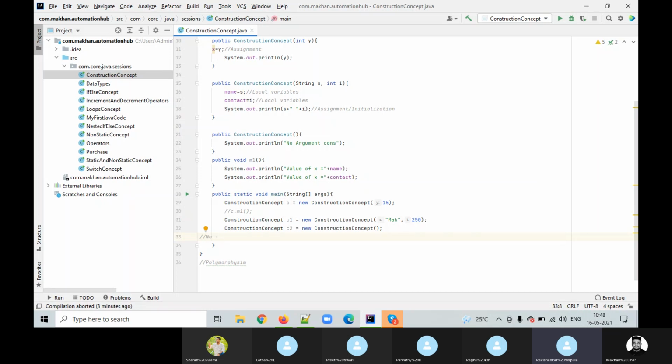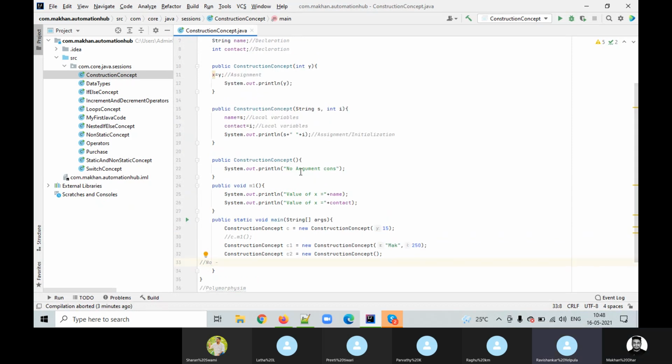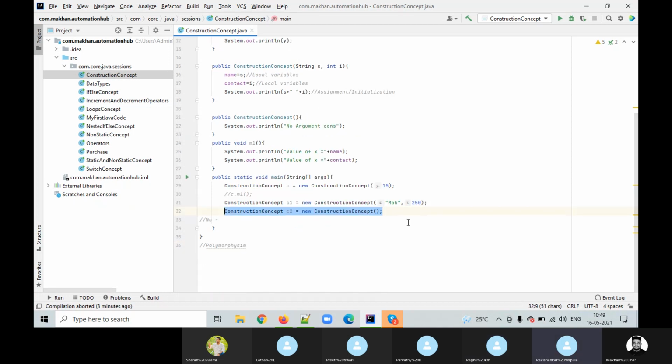Whenever we are creating the object, Raghu, highlight that constructor concept, C2 equal to new constructor concept. Here we have two things.